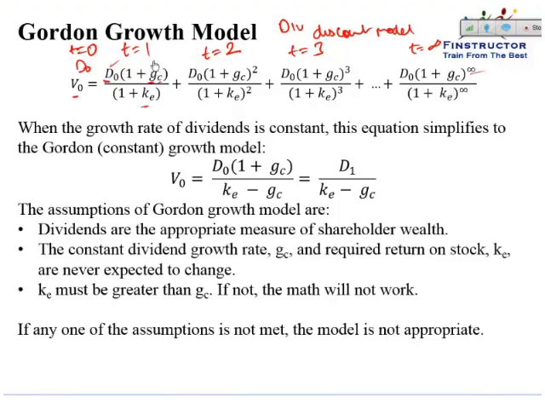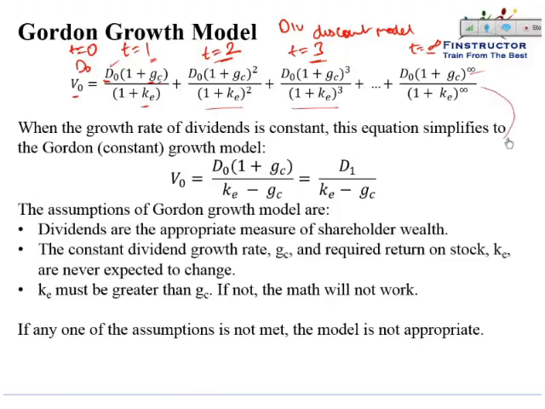The cash flow at the end of year 1 would be discounted back by 1 plus KE. Cash flow at the end of year 2 would be discounted back by 1 plus KE to the power 2. At the end of year 3, we would divide by 1 plus KE to the power 3, and so on and so forth until infinity. At t equal to infinity, we will receive a cash flow equal to D naught into 1 plus G to the power infinity upon 1 plus KE to the power infinity. That will be the present value. Now, this is the intrinsic value of the stock that is paying us dividends till infinity.